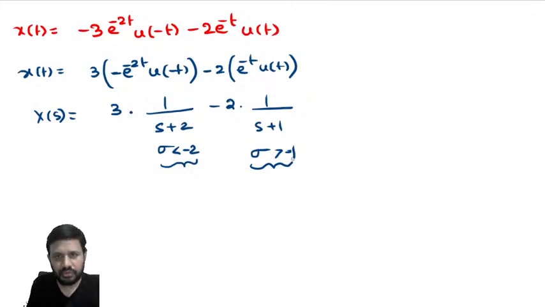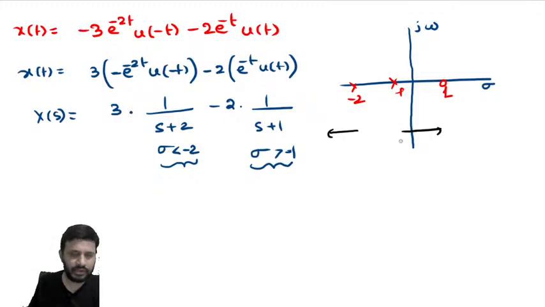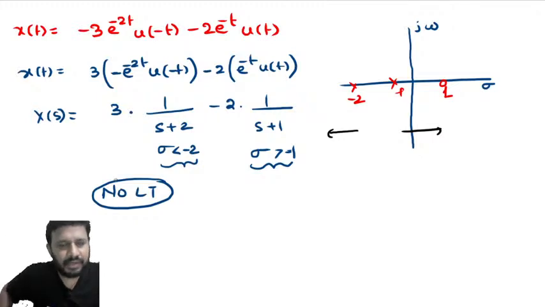Sigma less than minus 2, if you take the S-plane, see this is your S-plane. One pole at minus 1, the other pole at minus 2, zero at 1, no? So sigma less than minus 2 means this portion, sigma greater than minus 1 means this portion. Is there any common ROC? No common ROC. No common ROC means, remember, no Laplace transform. We cannot find the Laplace transform for this signal. Laplace transform does not exist.